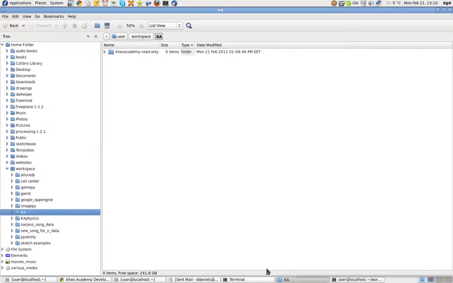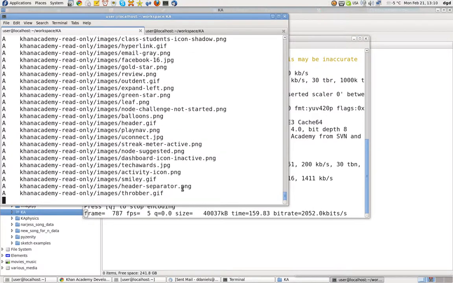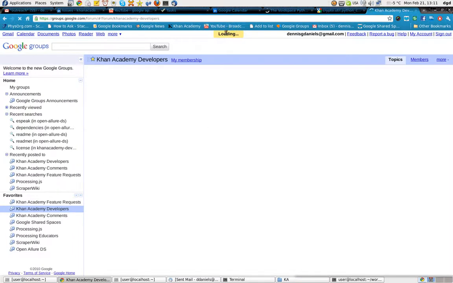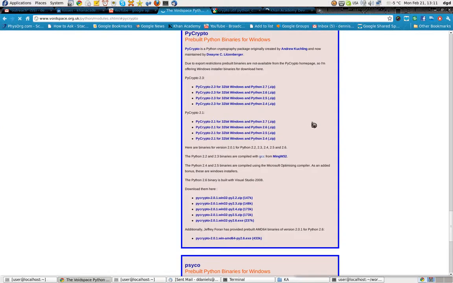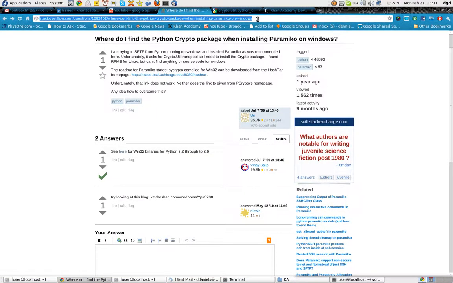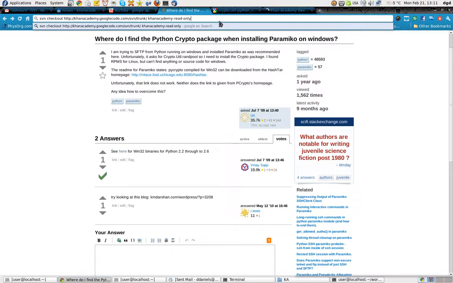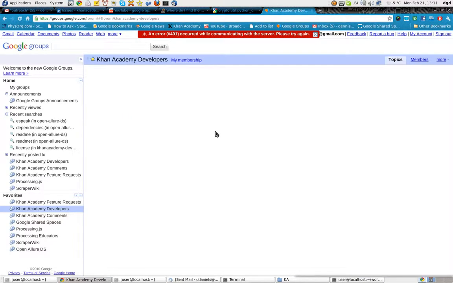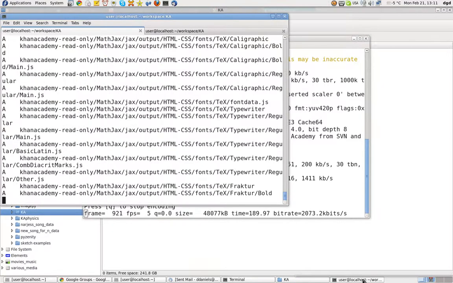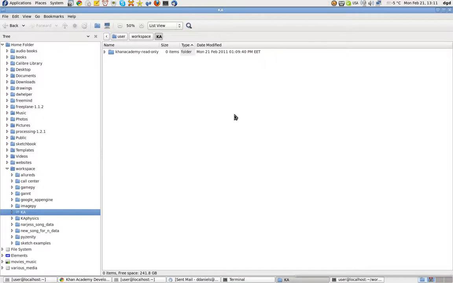Let's see if it's almost done here. Not quite. Alright, so it's still loading. It's a little slow right now. Don't know why. I had problems with Python compatibility. No, that's not it. Let's see if I can pull it up. Oh, look at that. Error on server. We'll refresh. And we'll see if we're almost done with our download. It's moving along pretty fast.